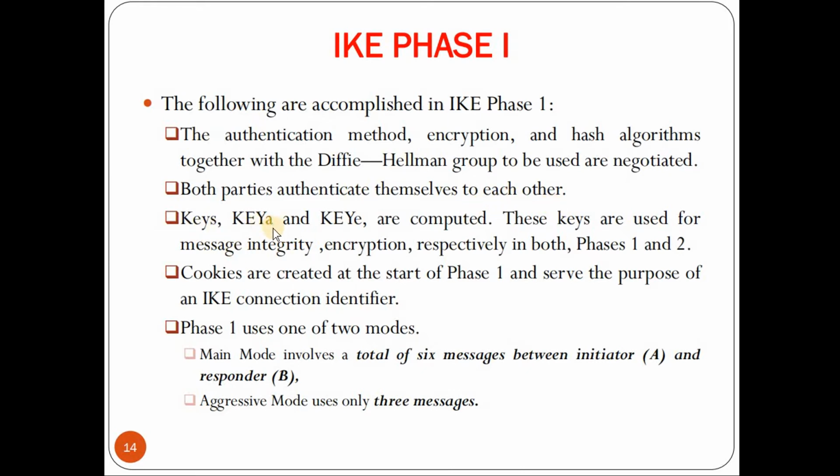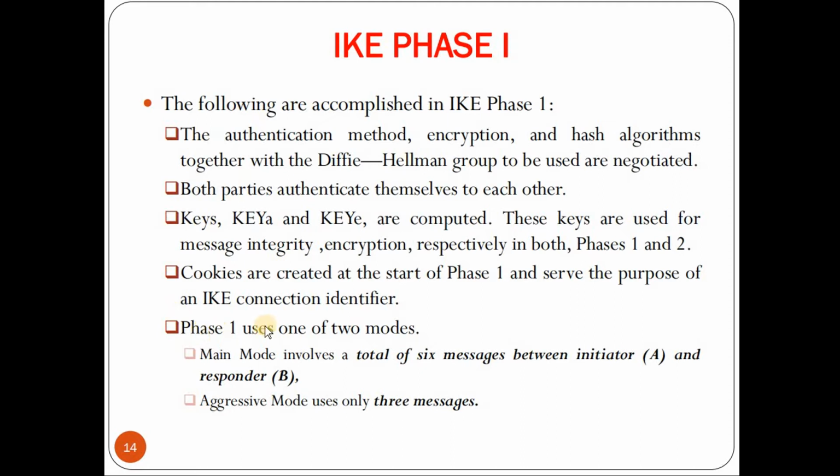Keys such as key A and key E are computed. These keys are used for integrity and encryption respectively in both phase 1 and phase 2. So key A is used for the integrity purpose and key E is used for encryption purpose. Similarly, cookies are created at the start of phase 1 and serve the purpose of IKE connection identifier. So these 4 are accomplished in IKE phase 1.